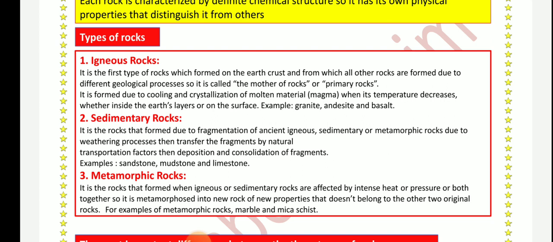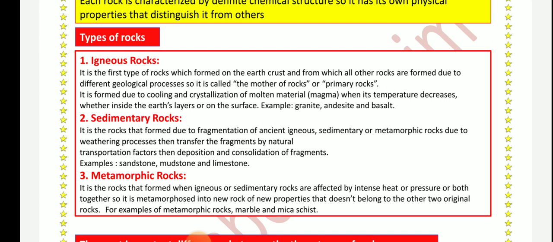Igneous rocks, it is the first type, the primary rock, which formed on Earth's crust, and from which all other rocks are formed due to different geological processes. So it is called the mother of rocks, or primary rocks.